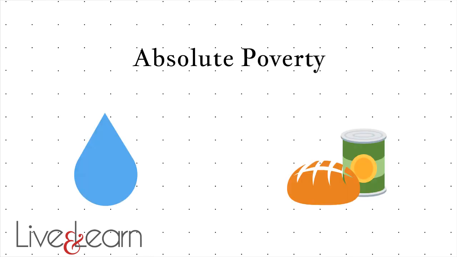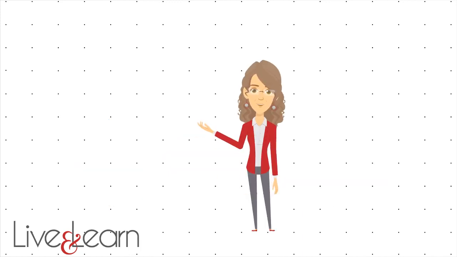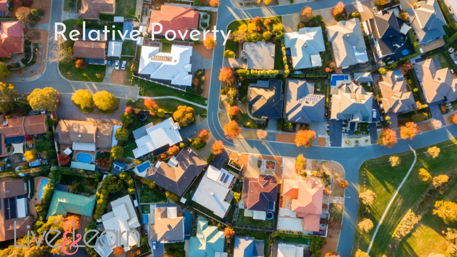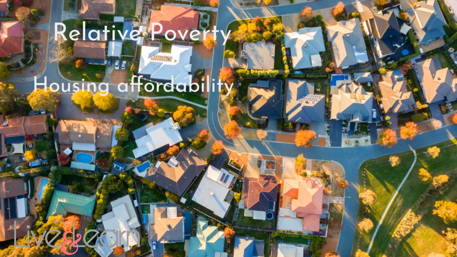The third type of poverty is absolute poverty. This is a lack of the most basic necessities: food, water, shelter. Someone experiencing absolute poverty is focused on daily survival and little else. The fourth type of poverty is relative poverty. This is when someone's income is insufficient compared to the standard of living of the society around them. So when service sector workers have to travel long distances to get to work because they can't afford housing anywhere near where they work, or when teachers have to take weekend jobs just to make ends meet, we see the large-scale negative ramifications of relative poverty.